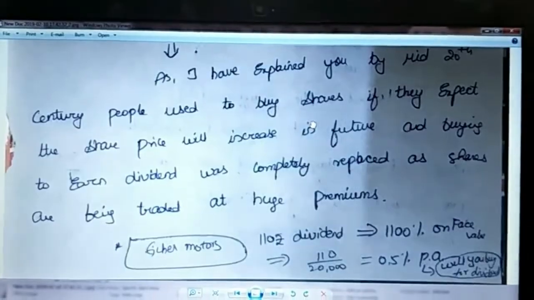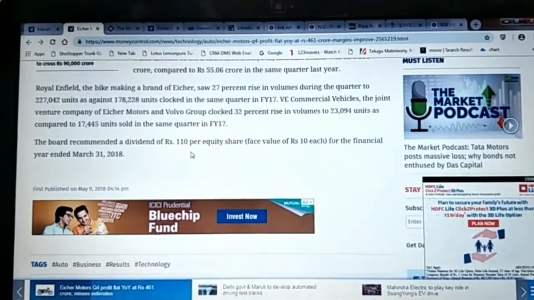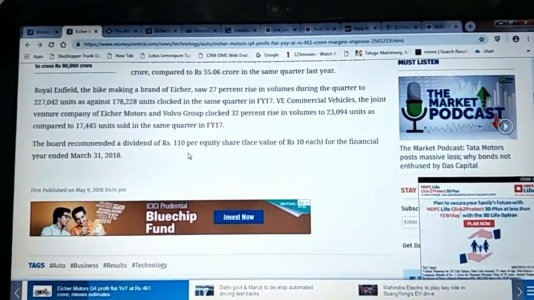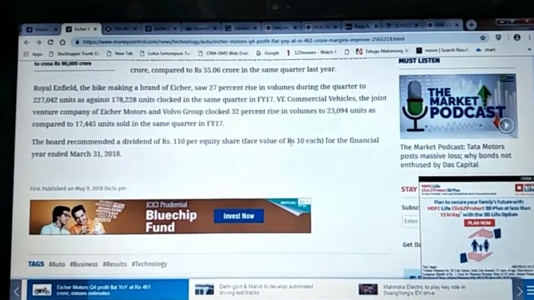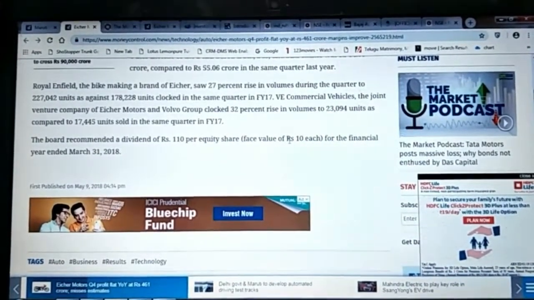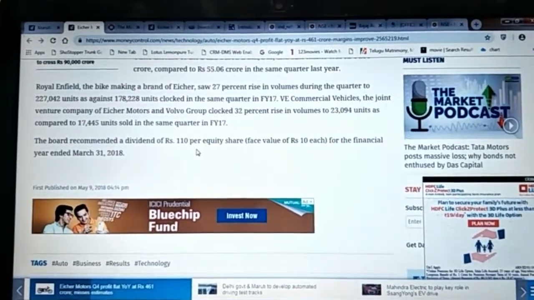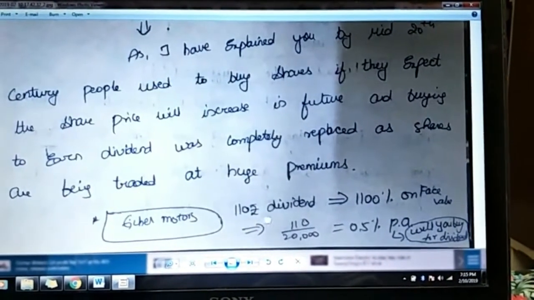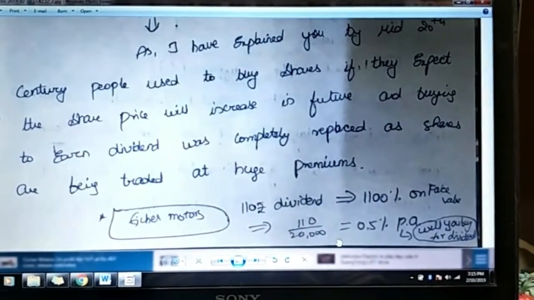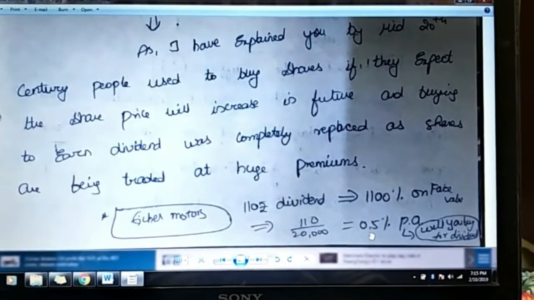Suppose I'll show you an example. This is the example of Feature Motors. It paid a dividend of 110 rupees per share. Face value is 10 rupees, which means it paid 1100% in dividend. But the point is the share value is 20,000 rupees. So what does this 110 rupees come to? When you divide by 20,000, the return is 0.5% per annum.